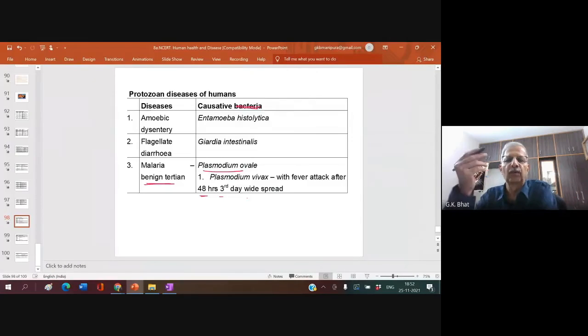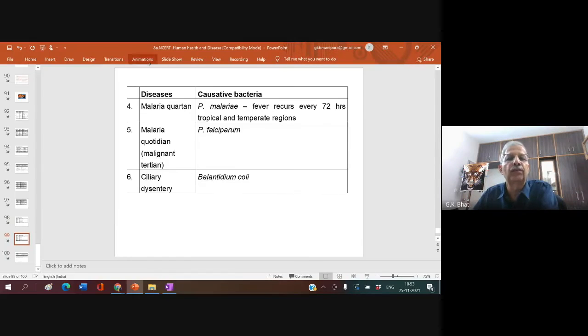If anyone has fever today, tomorrow there is no fever, and the fever comes again the next day. Fever on Thursday, no fever on Friday, again fever on Saturday. This 48-hour cycle is called benign tertian fever, malarial fever.